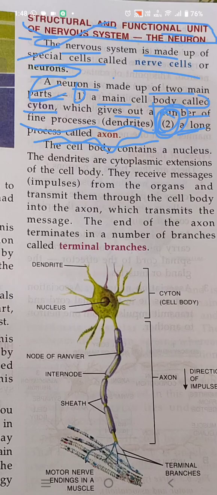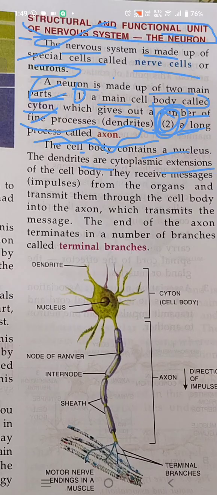So this is also clear. First point: the nervous system is made up of special cells called nerve cells or neurons. Both are the same. Now the first point is clear and the second point also is clear. Now let's study the third point, which is: the cell body contains a nucleus.